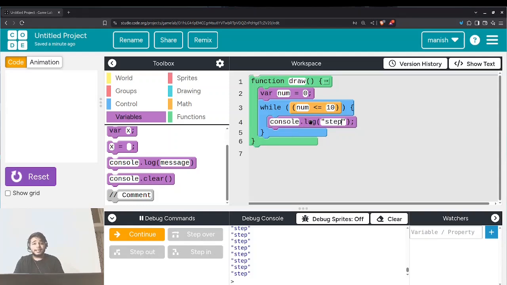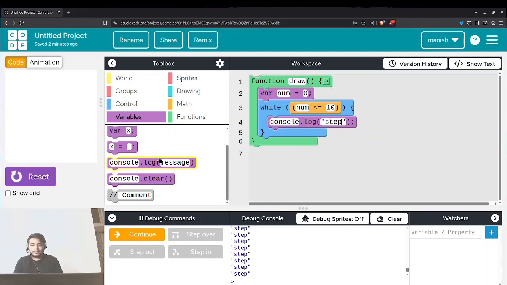What does this mean? Increment or decrement means increase or decrease the value of our initialized variable. In this case, we want to increase the value because we want the loop to run only 10 times. If we start from 0 and increase our value, after running 10 times, it will break out of the loop.